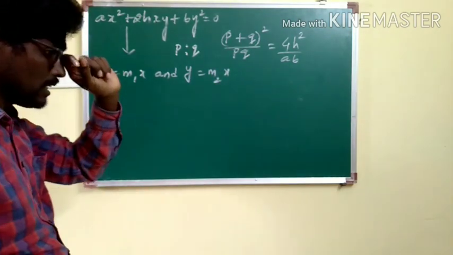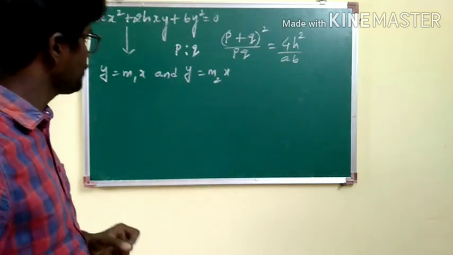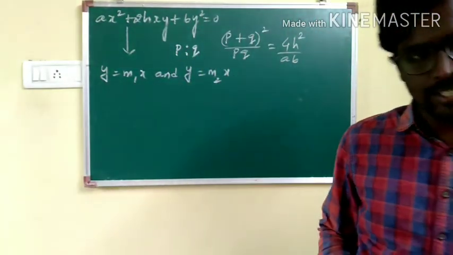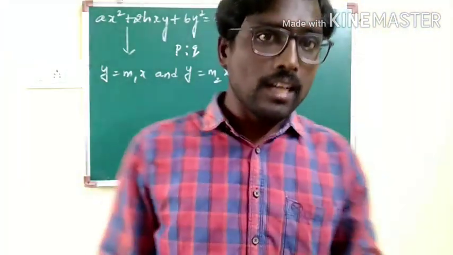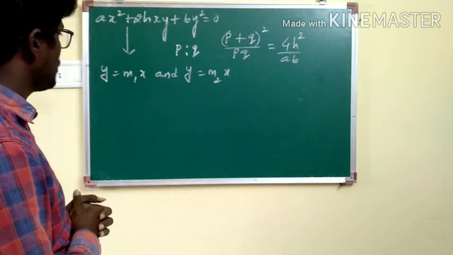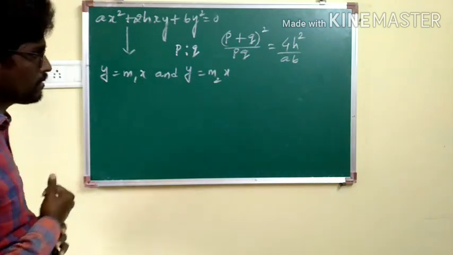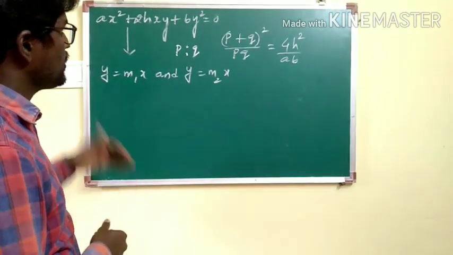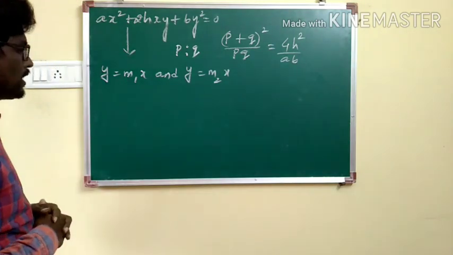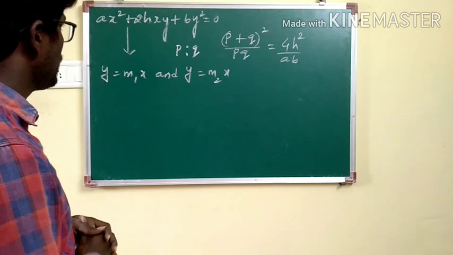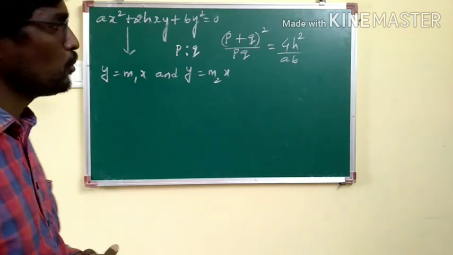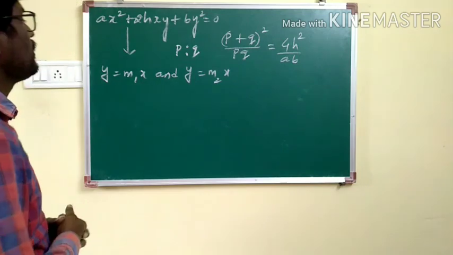Anyway, I said you very clearly even in the Zoom meeting also that with the second degree homogeneous equation, the lines which are obtained are in the form of y equal to mx, means passing through origin. Since we are talking about pair of lines, one is y equal to m1x and other one is y equal to m2x, means slope of one line is m1 and slope of other line is m2. Fine.